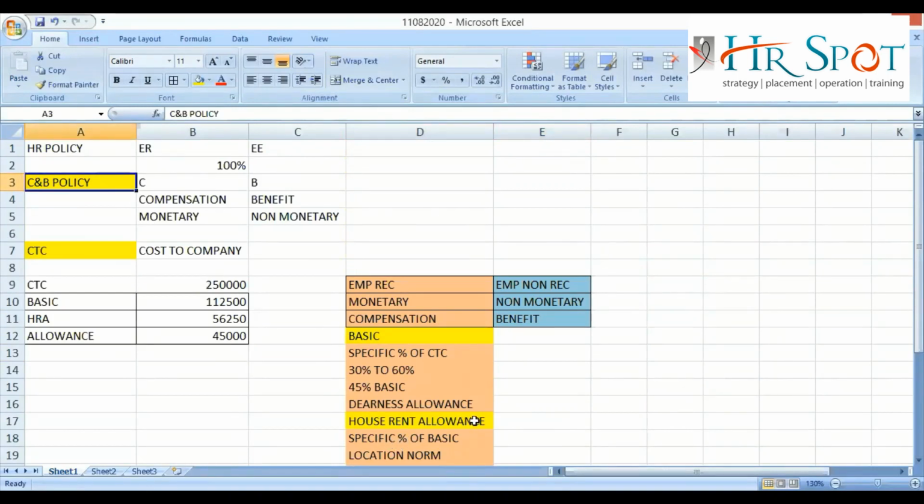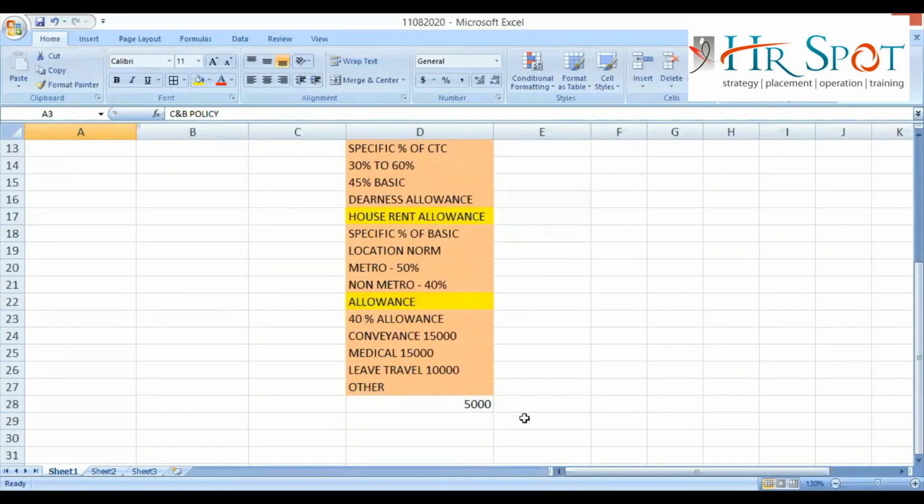But try to understand that when we discuss taxabilities, you will see that in allowances there are some components where there is some tax benefit. So if possible, try to give the maximum amount to those components where my employee can get some tax benefit. What are those taxabilities? I will not discuss now. That is part of your payroll management, in the taxability class, not here.